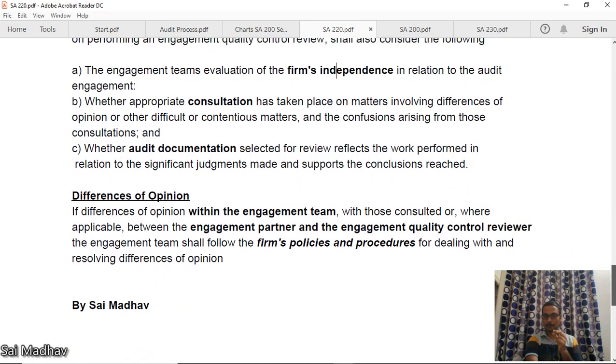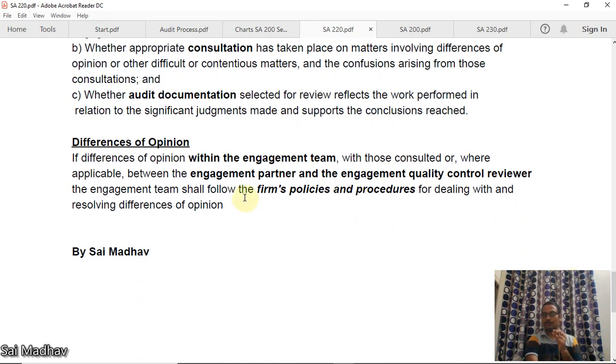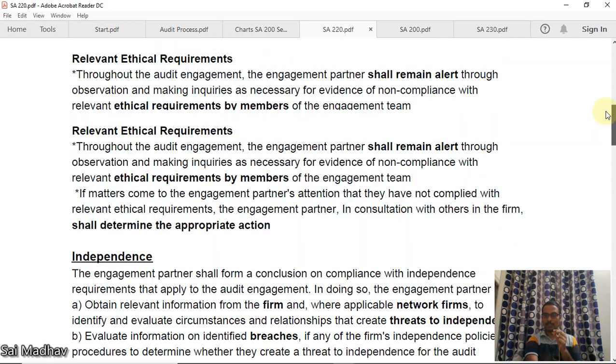Remember this point, guys. Now, difference of opinion. If there is a difference of opinion within the engagement team, with those consulted, or between the engagement partner and the engagement quality control reviewer. See, there are many people involved here, so there may be differences of opinion. The engagement team shall follow the firm's policies and procedures. The firm will have some policies and procedures, and they should follow them for dealing with and resolving differences of opinion. Okay, this is the whole SA 220.